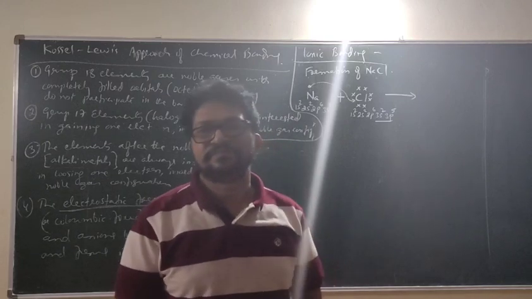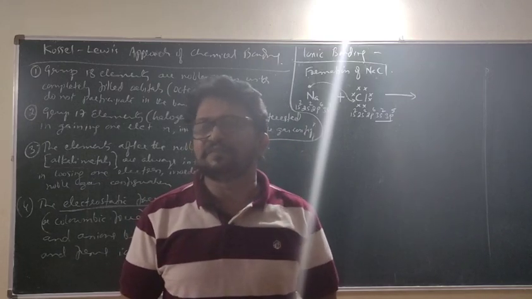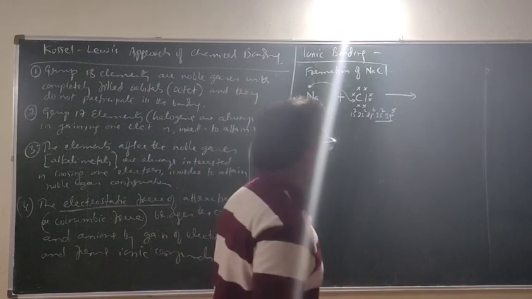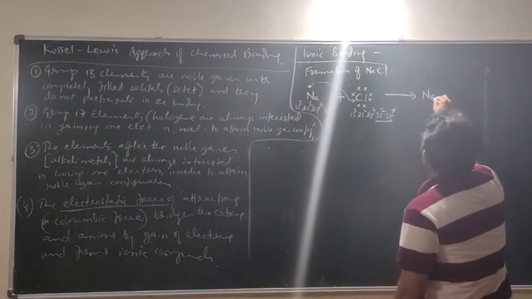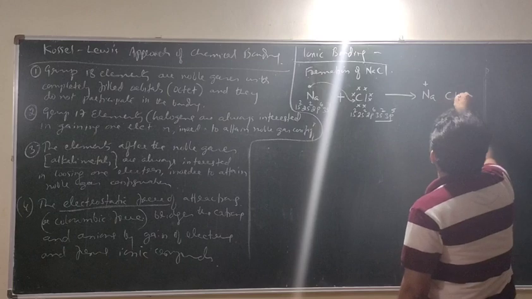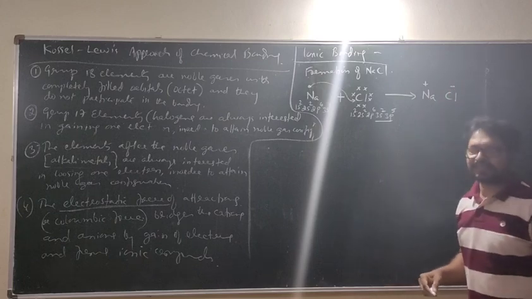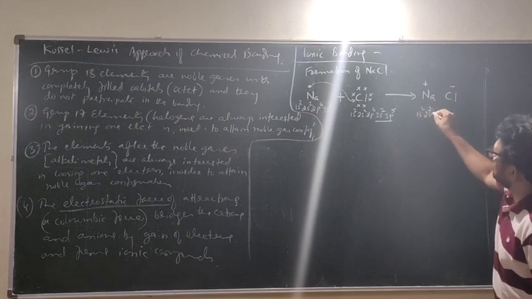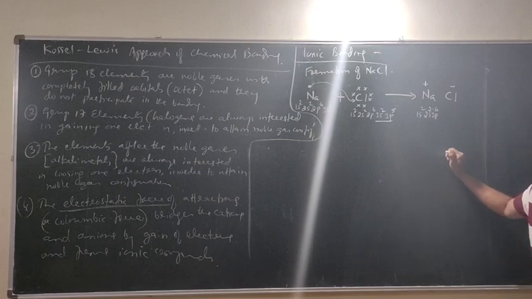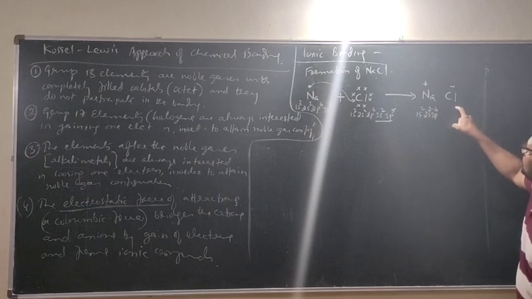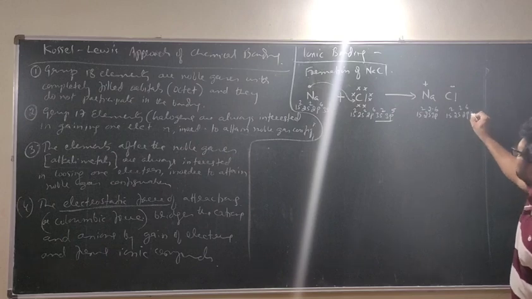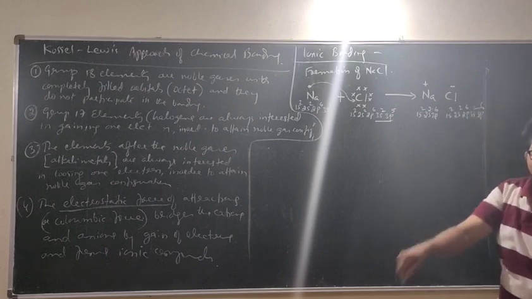Now what will form? Totally the nature changes because there is no more sodium, no more chlorine. Then what is there now, on the right side? Na plus, Cl minus. Write the configuration. 1s2, 2s2, 2p6. Yes or no? Write the configuration. 1s2, 2s2, 2p6, 3s2, 3p6.